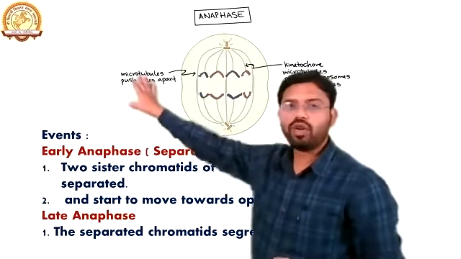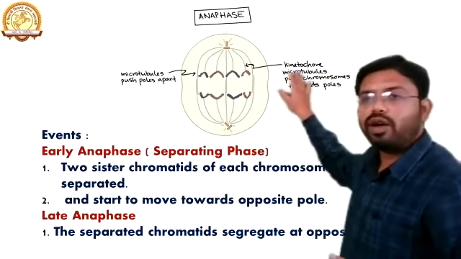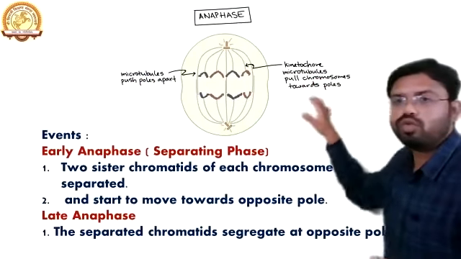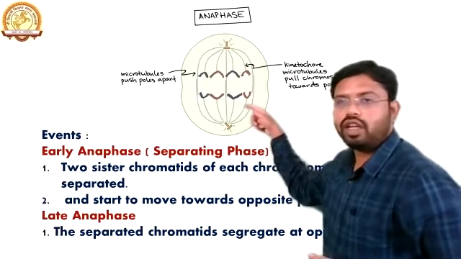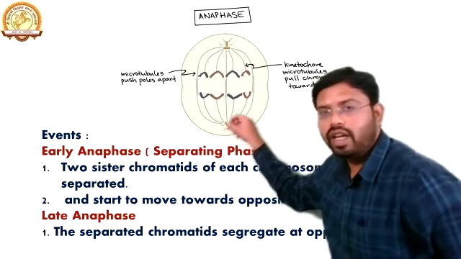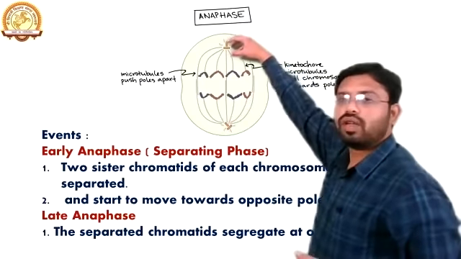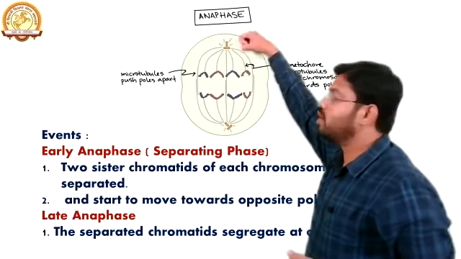So what happens? These microtubules are pushing the poles apart, and the kinetochore microtubules pull the chromosomes towards the pole. Some of the microtubules pull these chromosomes towards the downward side, and the microtubules of the upper pole pull the chromosomes towards themselves.